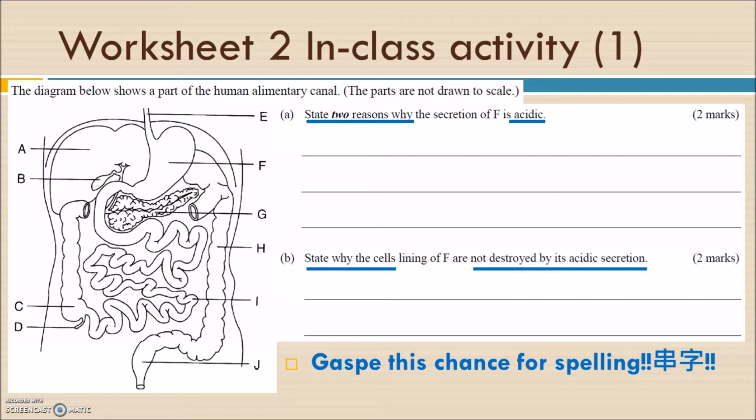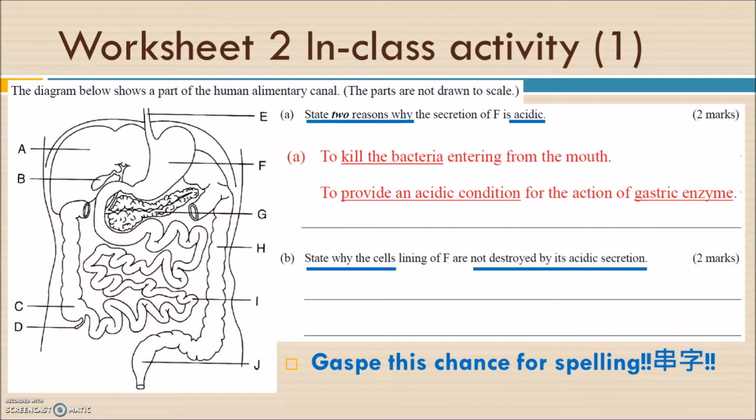Some students misunderstood that and answered, because the gastric juice contains hydrochloric acid, so it's acidic. That gives just one reason, but I'm looking for 2 reasons, because the question is asking why it should be acidic, or how it is important to be acidic.